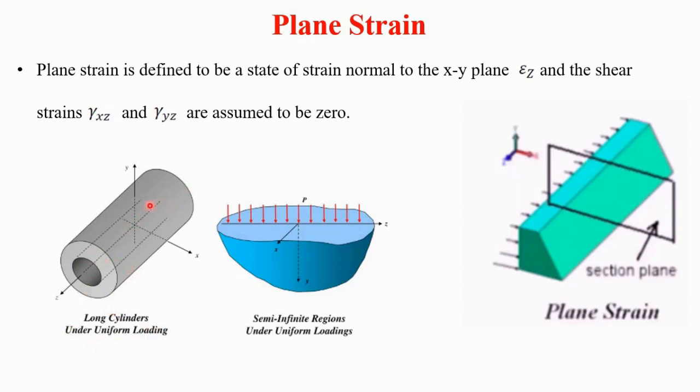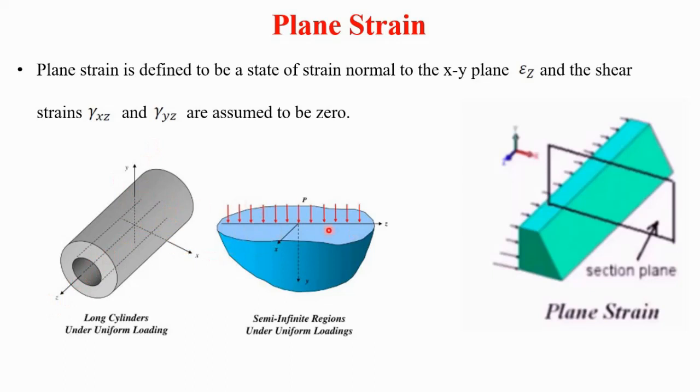In this case also some load is acting on this cylindrical surface, and the strain along the z direction is 0. Some strain is there along the x and y axes, but along the z direction it is assumed to be 0.